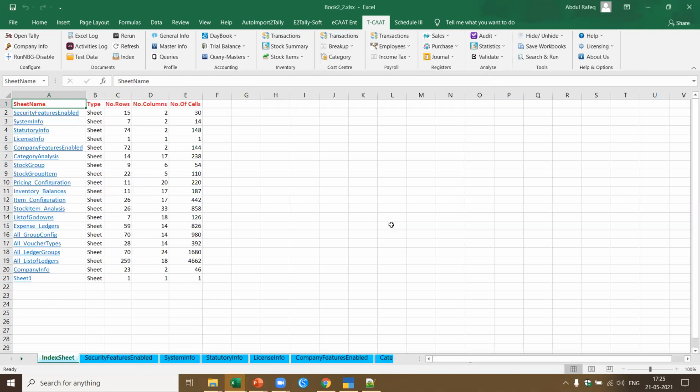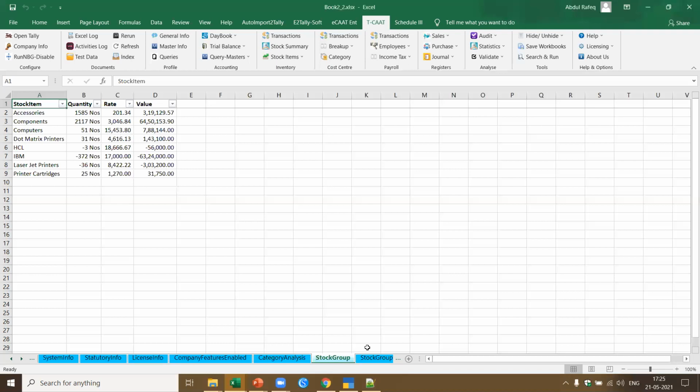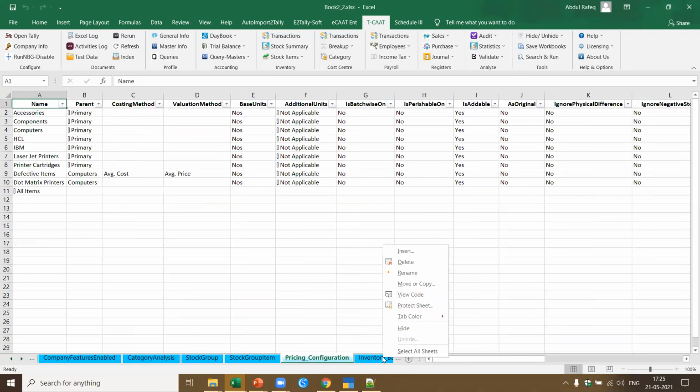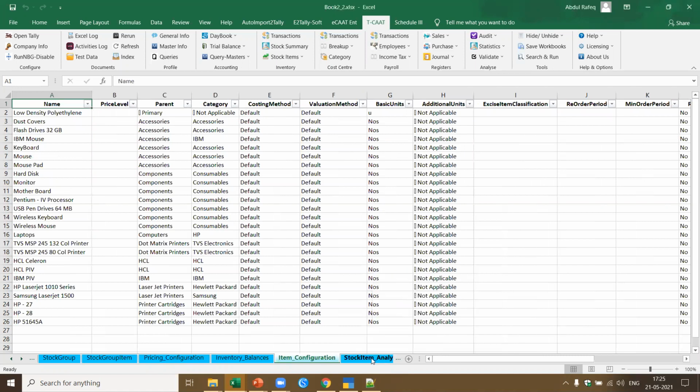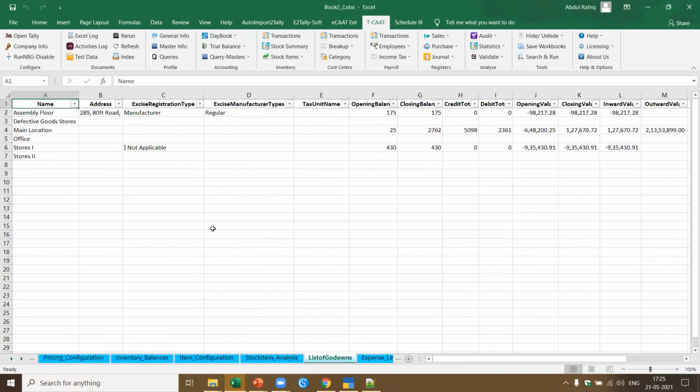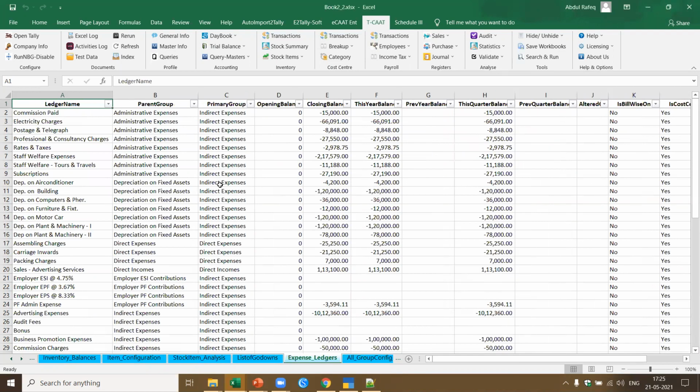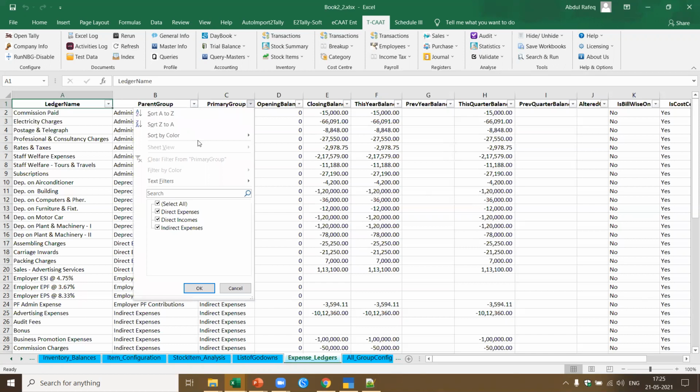Okay, now if you see here, I got this stock group. Okay, now if you see here, I got the stock group items, pricing, inventory, item configuration, stock item analysis. Now there is a plethora of data available. There's a gold mine of information available based on which you can do the analysis. So this could be the first step for you to do the audit, where you do a profiling of the data to understand at a macro level what is the data all about. For example, here we have given you all the expense ledgers from Tally. Now, if you want to filter and take, let's say, I want to pick up all the expenses which are coming under indirect expenses.